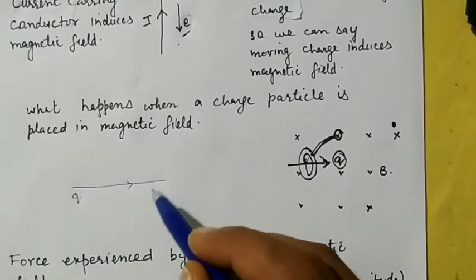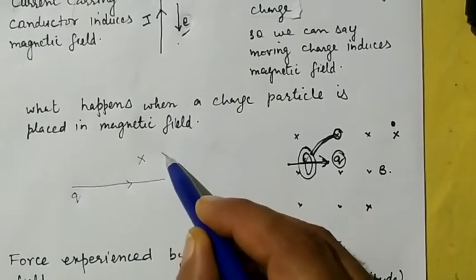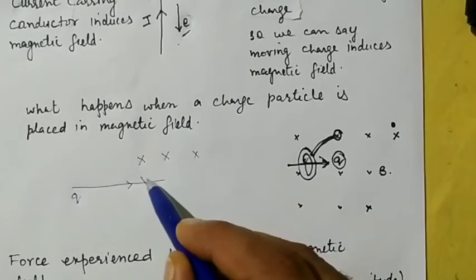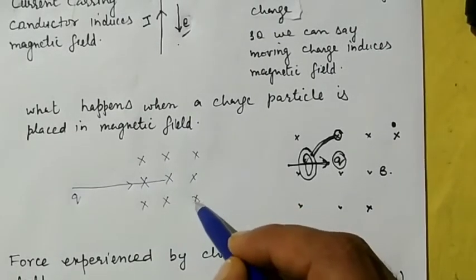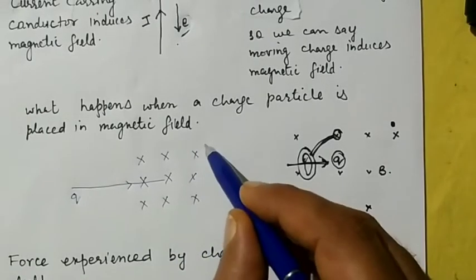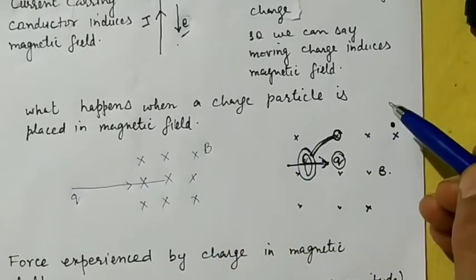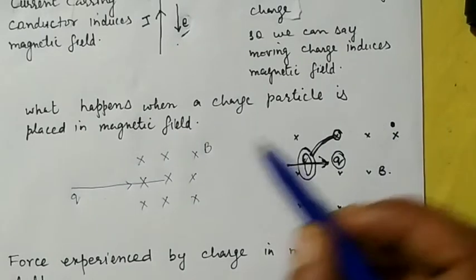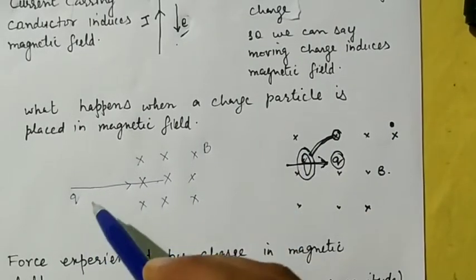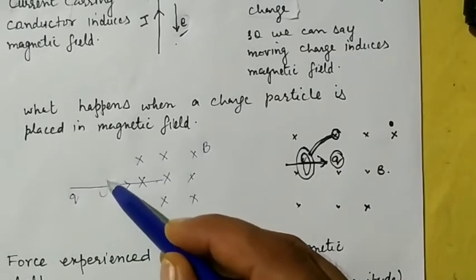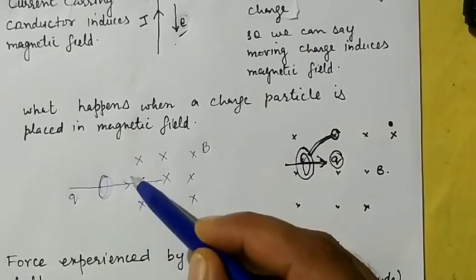When this charged particle is moving in some magnetic field, suppose the cross sign tells us the direction of the magnetic field, which is perpendicularly downward, then the magnetic field is also produced by this charged particle.